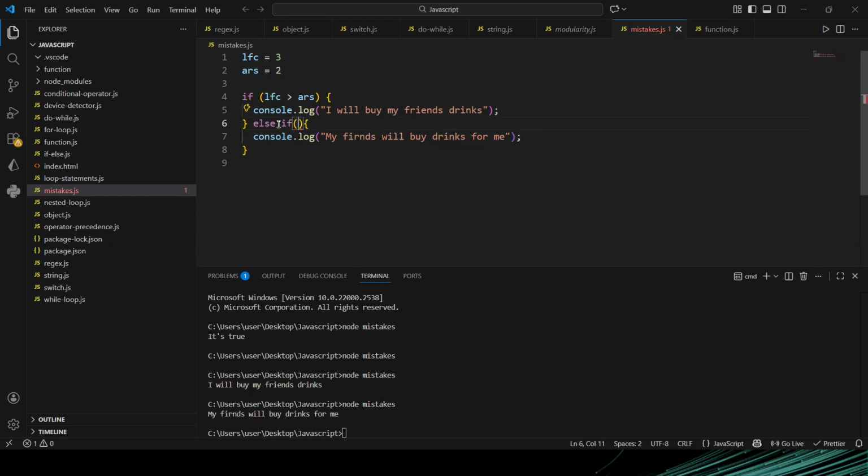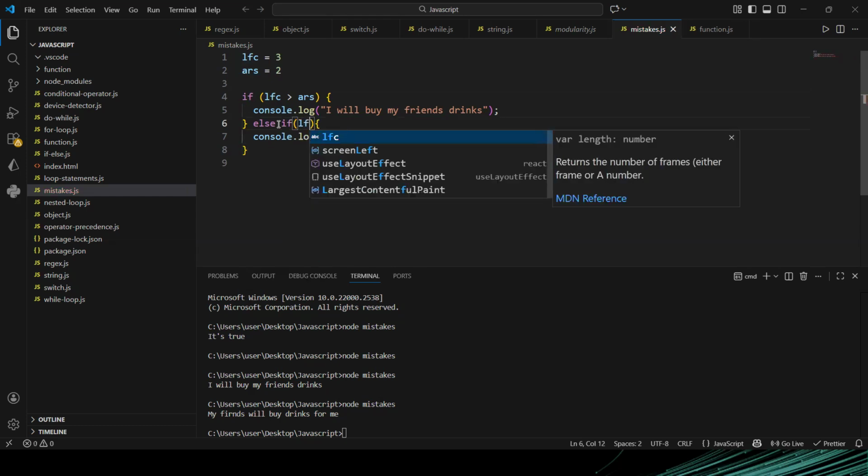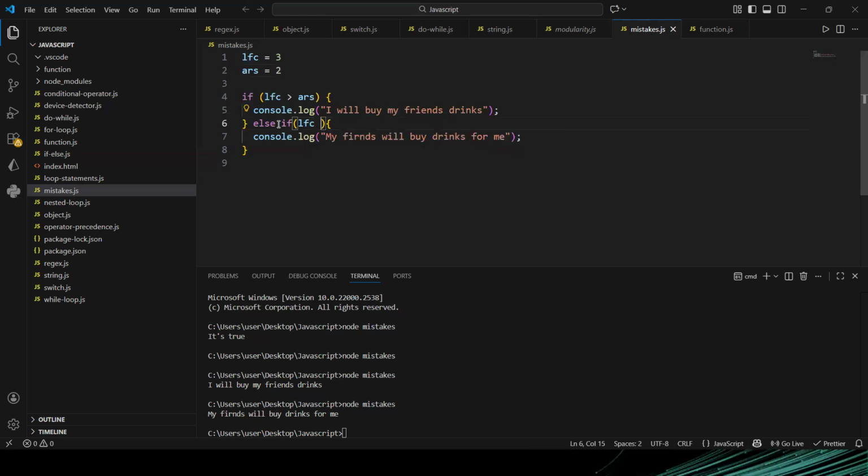Else if Liverpool scores more than 2 goals, I will buy my friends, I will buy just 2 bottles. So you can see I'm having multiple conditions here.